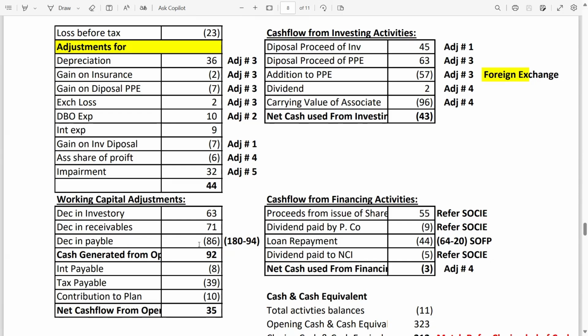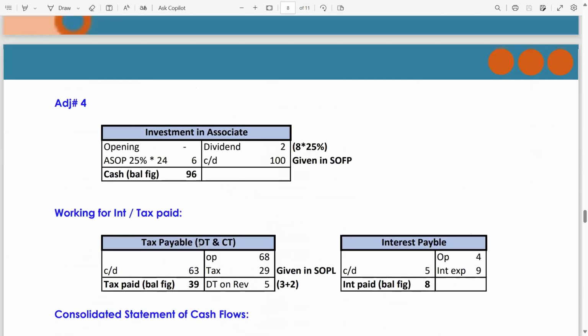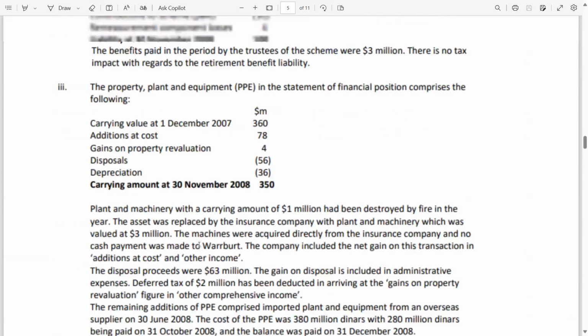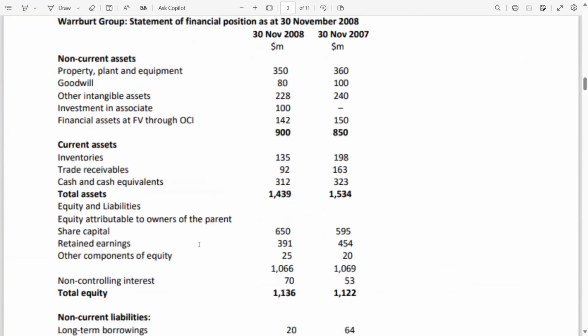Okay, now we are done with these 3 working capital adjustments, but let me show you how we have calculated the 63, 71 and 86. Go into the statement of financial position, in which you can see there is inventory. 198 minus 135 gives you the balancing 63, which we have entered in the decrease in inventory. Look, trade receivable is also decreasing, 163 to 92.